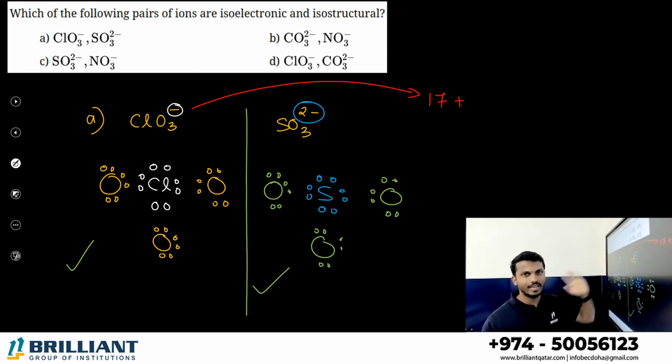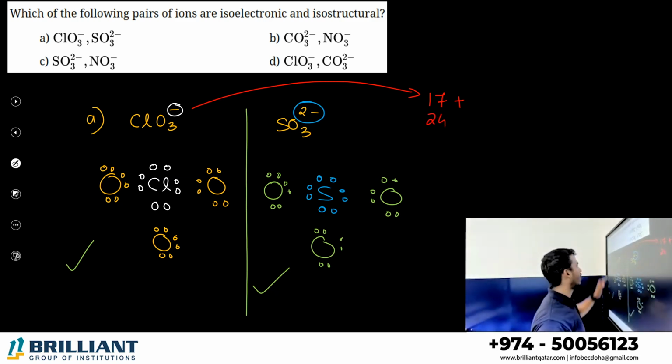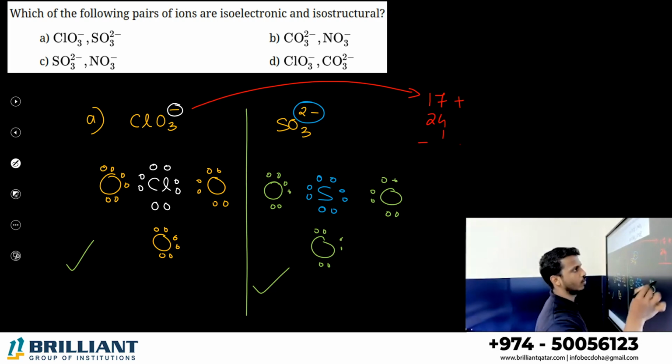Chlorine contains 17 electrons. One oxygen contains, sorry, 8 electrons. 6 electrons is in carbon, right? One oxygen contains 8 electrons, so 3 oxygen contain 24 electrons. Then can you see 1 extra minus charge? Yes, so add one more electron. So the total is 17 plus 24 plus 1, 42 electrons.